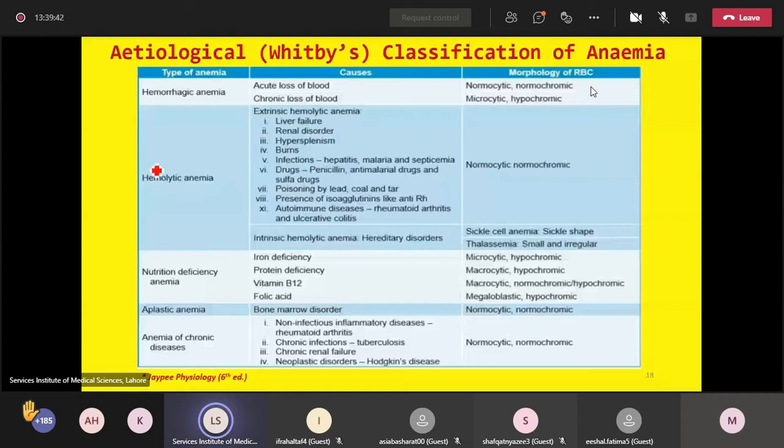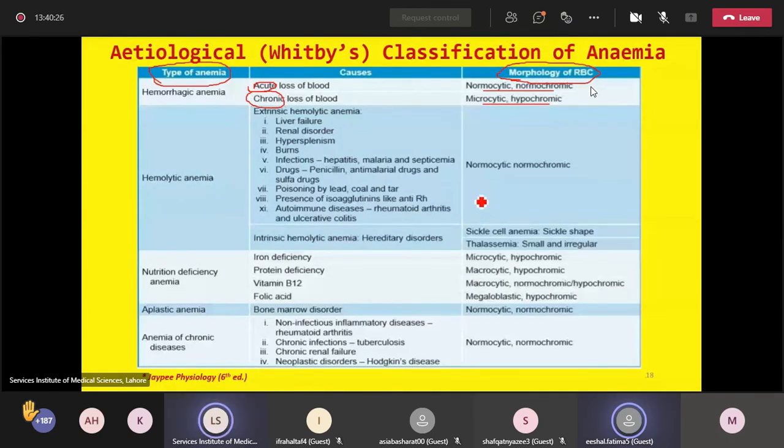Now in this table you can see both the classifications on a single slide. On the left hand side you can see the etiological classification. We have discussed the etiological classification, and on the right hand side you can see the morphological classification as well. For example, hemorrhagic anemia, if acute in nature, is normocytic normochromic, and if the hemorrhage is of chronic nature, this will give you a microcytic hypochromic picture.